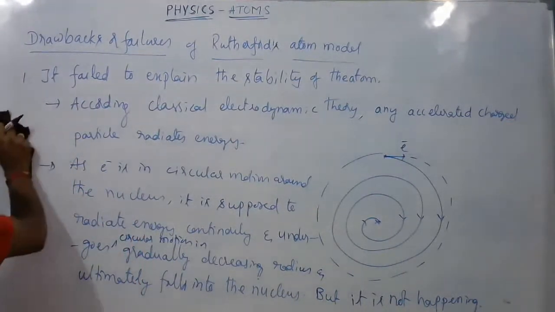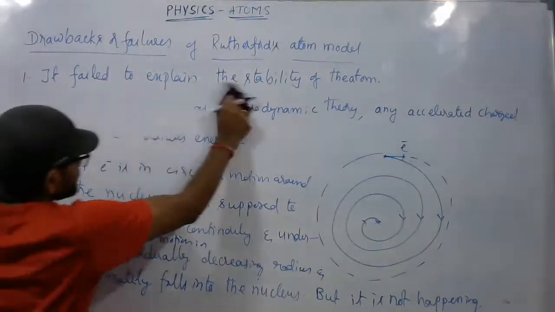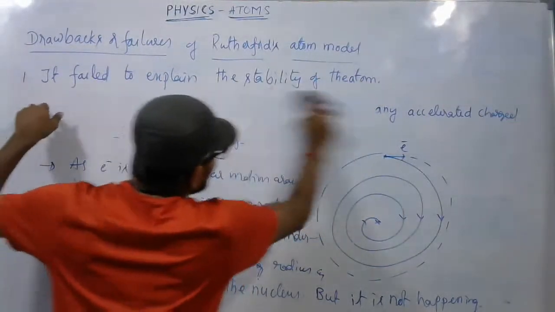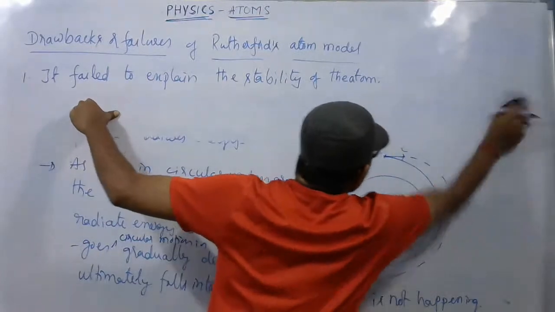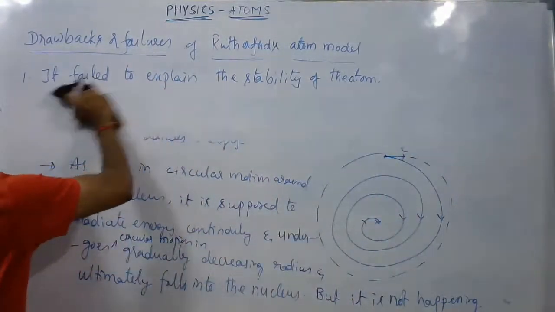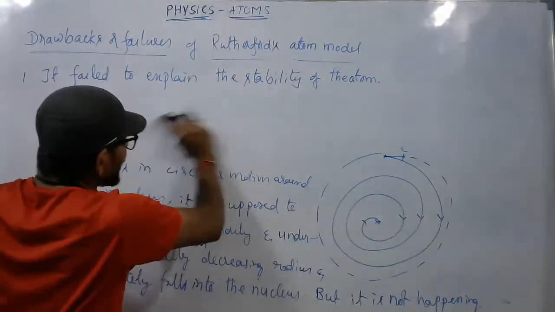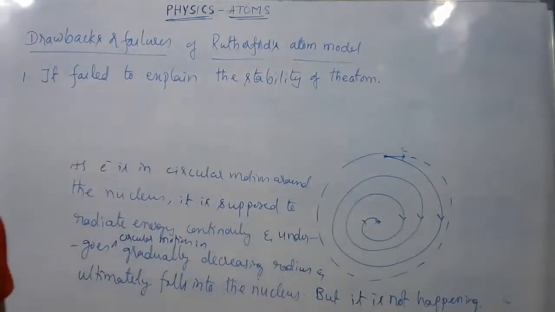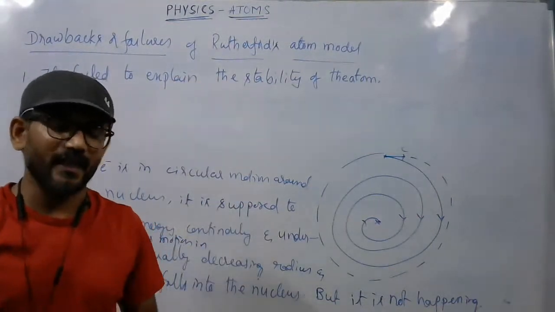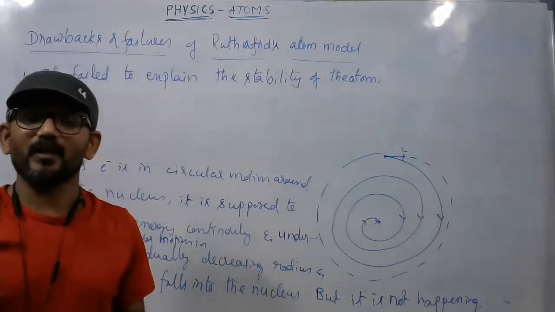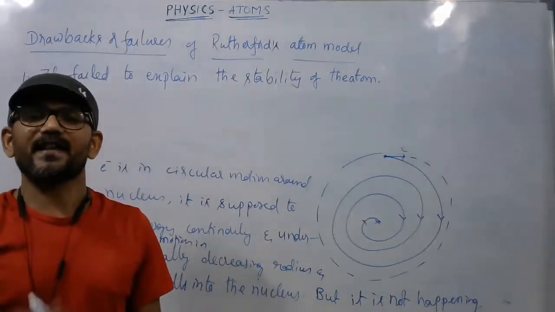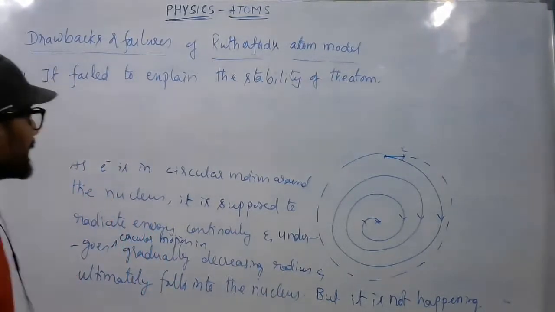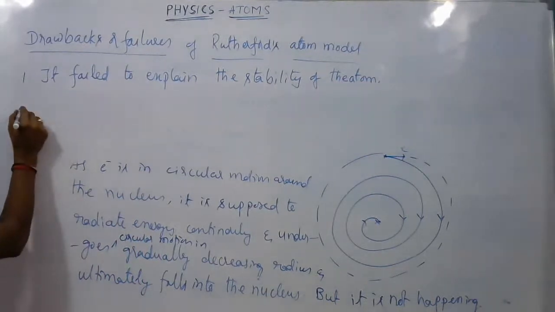The second drawback of Rutherford's atom model is that it also did not explain the origin of spectral lines. Just like Thomson's model, this atom model has not explained the origin of the atomic spectrum.